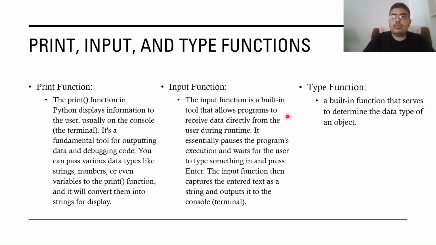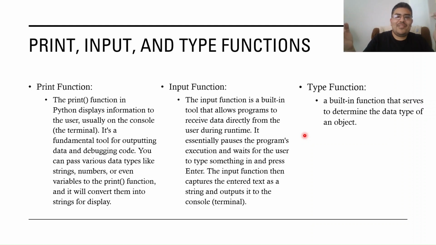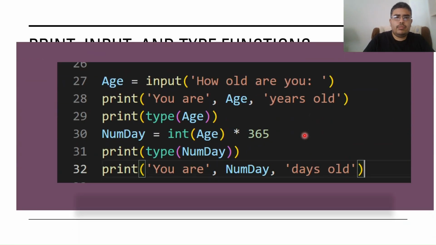And then we will also explore the type function. The type function is a built-in function that determines what data type an object is, meaning a variable. It can determine what data type a variable is. We'll explore variables more when we get into the coding section. We'll explore more about these functions once we get into the coding section, which is coming up in a slide or so. Next slide, we're going to go into the coding section.